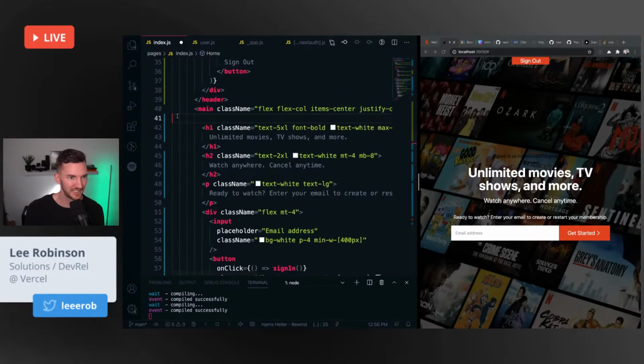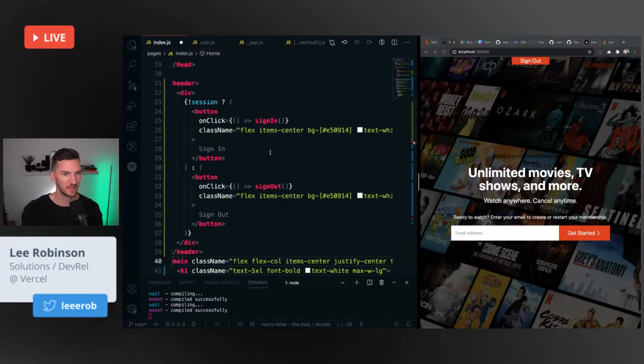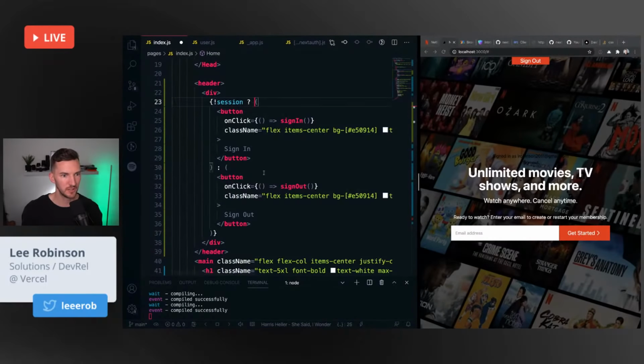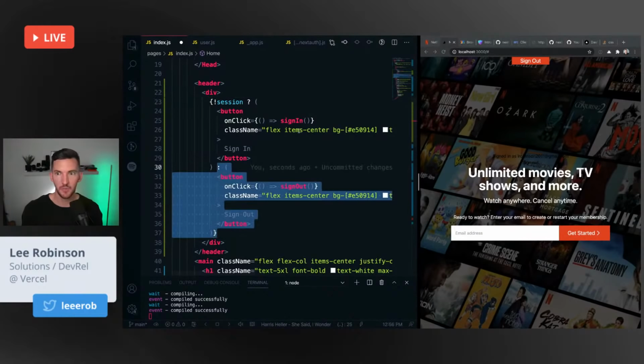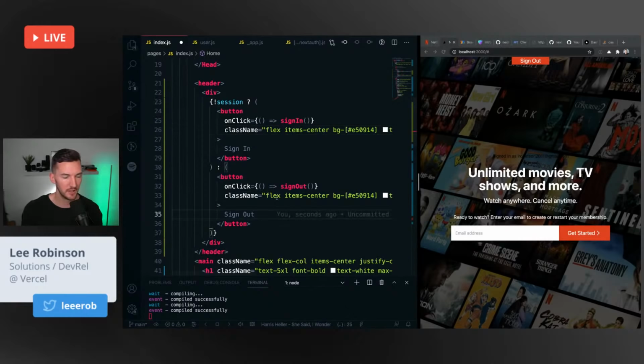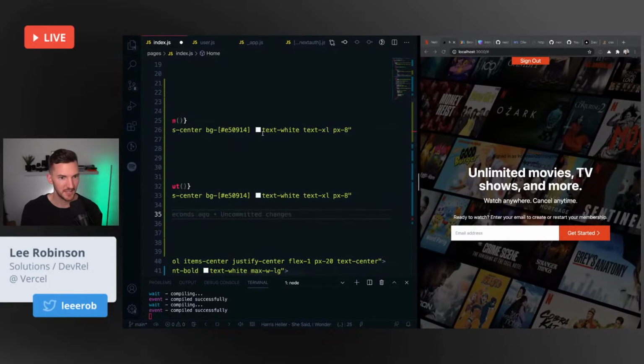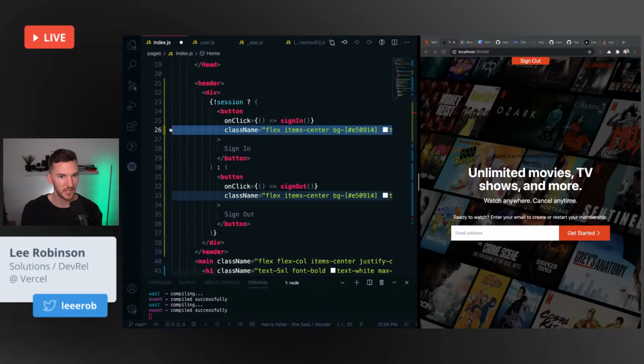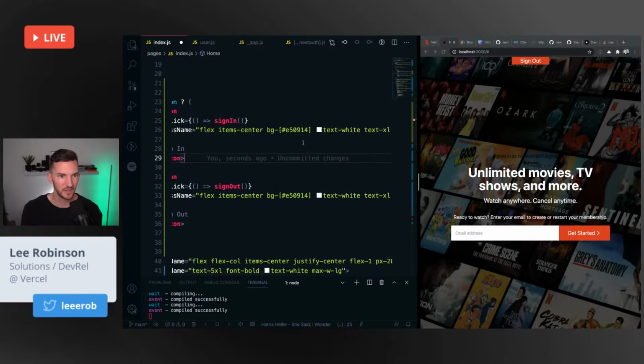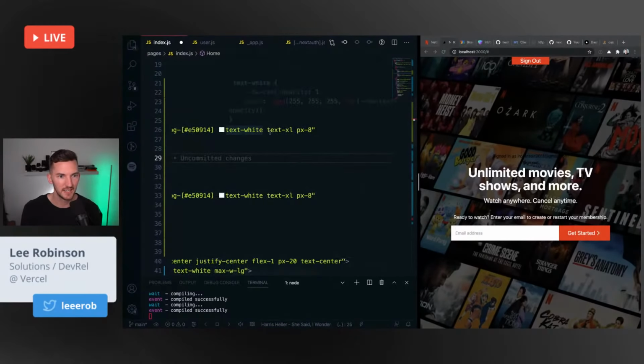I'm just going to delete this because I don't need this anymore. So if there's no session, then we want a sign in button. If there is a session, then we want a sign out button. And why it's sometimes nice to abstract these things is that you don't want to have those duplication of styles here as much, because I'm already looking at this and I'm thinking, okay, I don't think we really need text XL here, and we probably don't need that much padding.